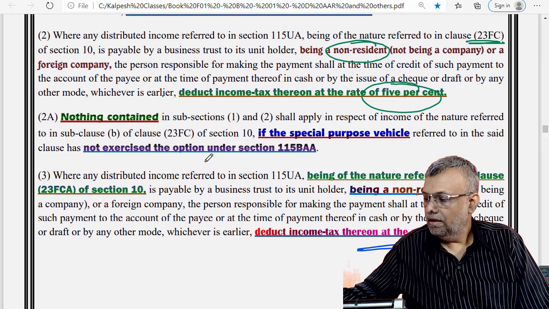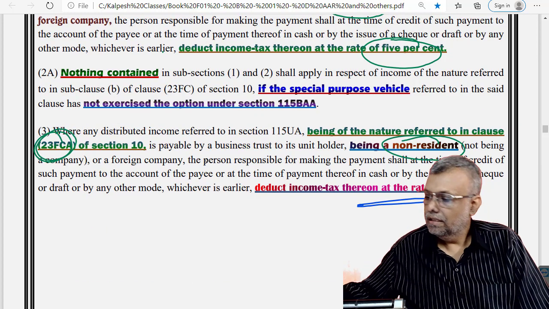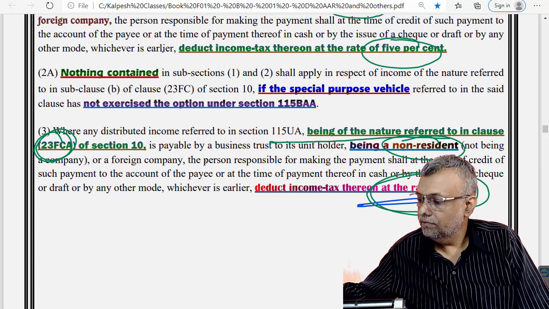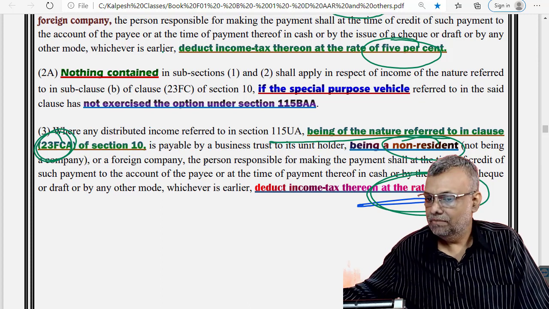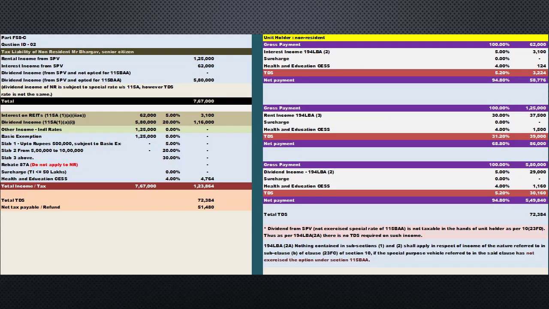And FCA income, that is basically your rental income, is at the rates in force. That means as per the TDS table, the rates in force will be the highest rate applicable in the slab system for an individual. That will be your applicable rate, and accordingly TDS provisions will be applicable.